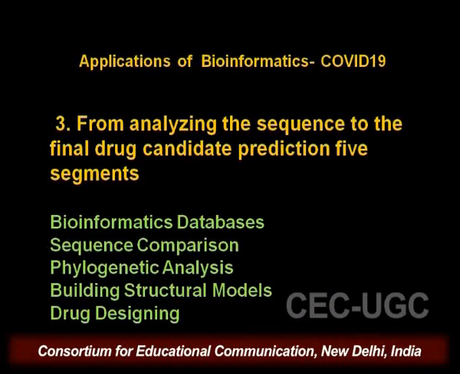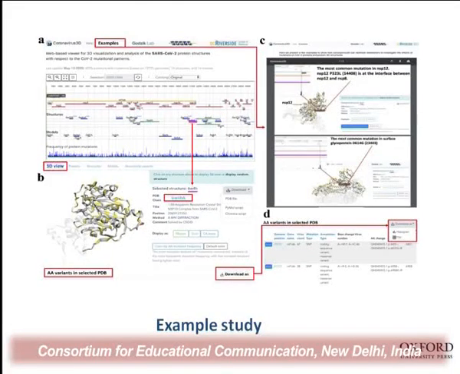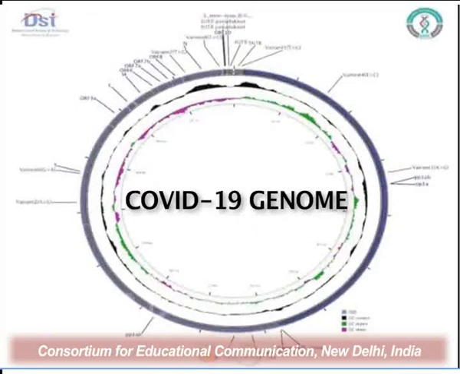Going further is drug designing, where we are working now. So I will just show you this with one study which has been done by some scientists recently, and with this one we can appreciate what is happening, or how people are doing it, and how we can visualize that in our mind. So the top one, the left A, it shows you what? It shows you the complete genome of the COVID-19 virus, right?